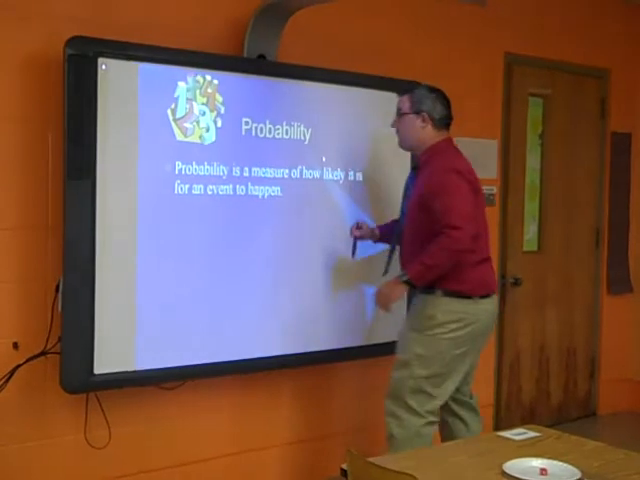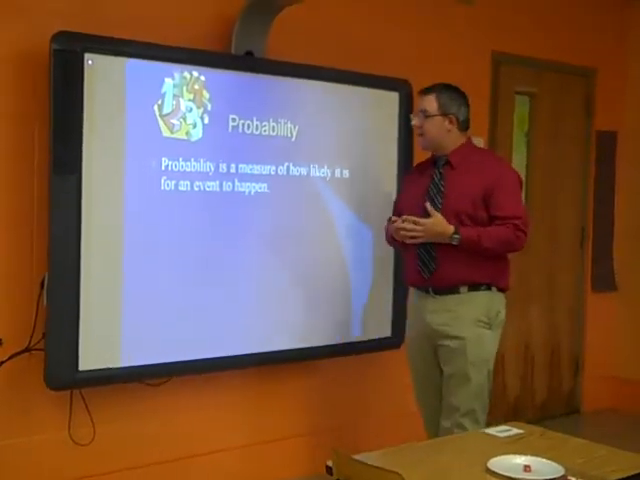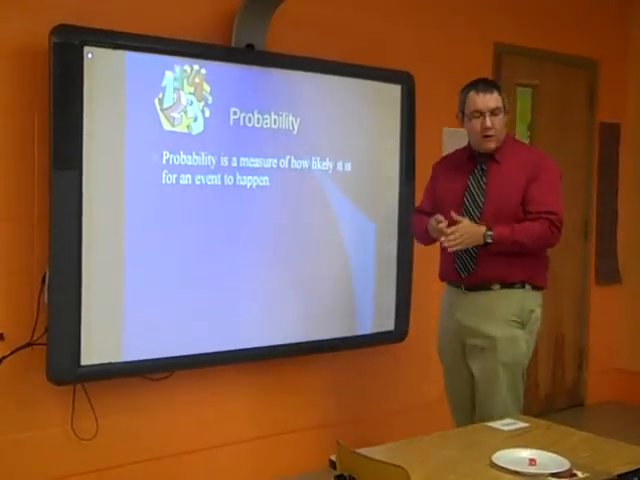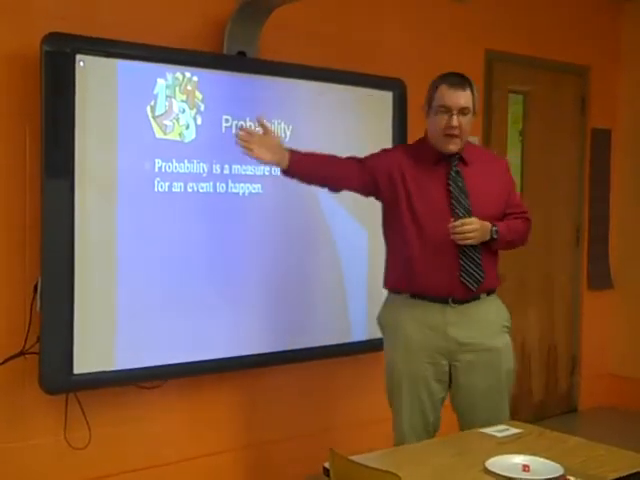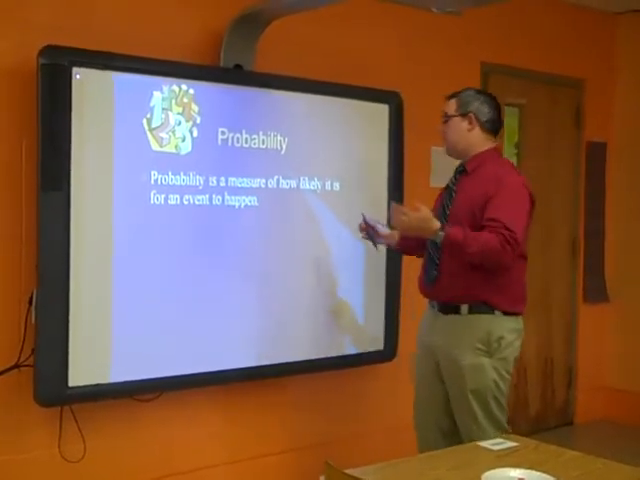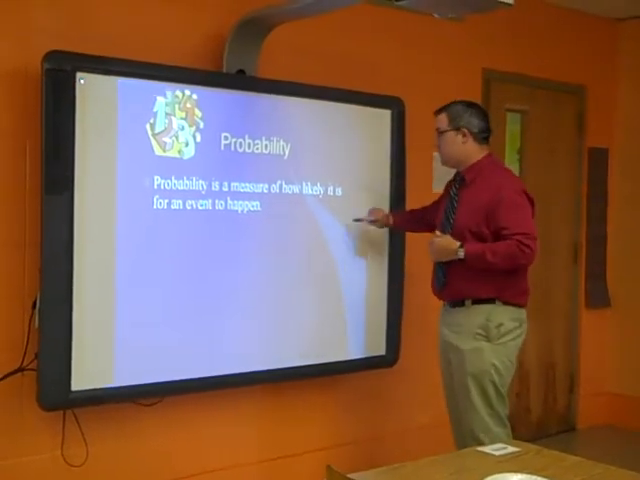Right, so let's talk about what probability is. Probability is a measure of how likely it is for an event to happen. It's very likely that one of the two teams will either get heads or tails. Would you agree? Okay, absolutely. Because you only have two sides of the quarter.